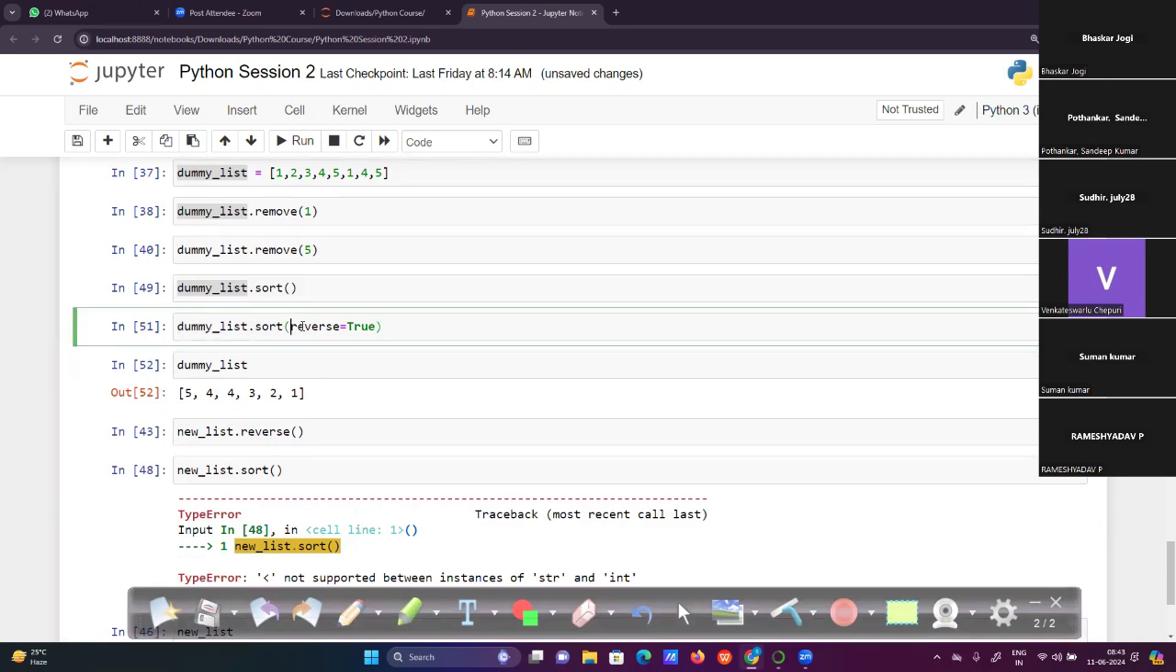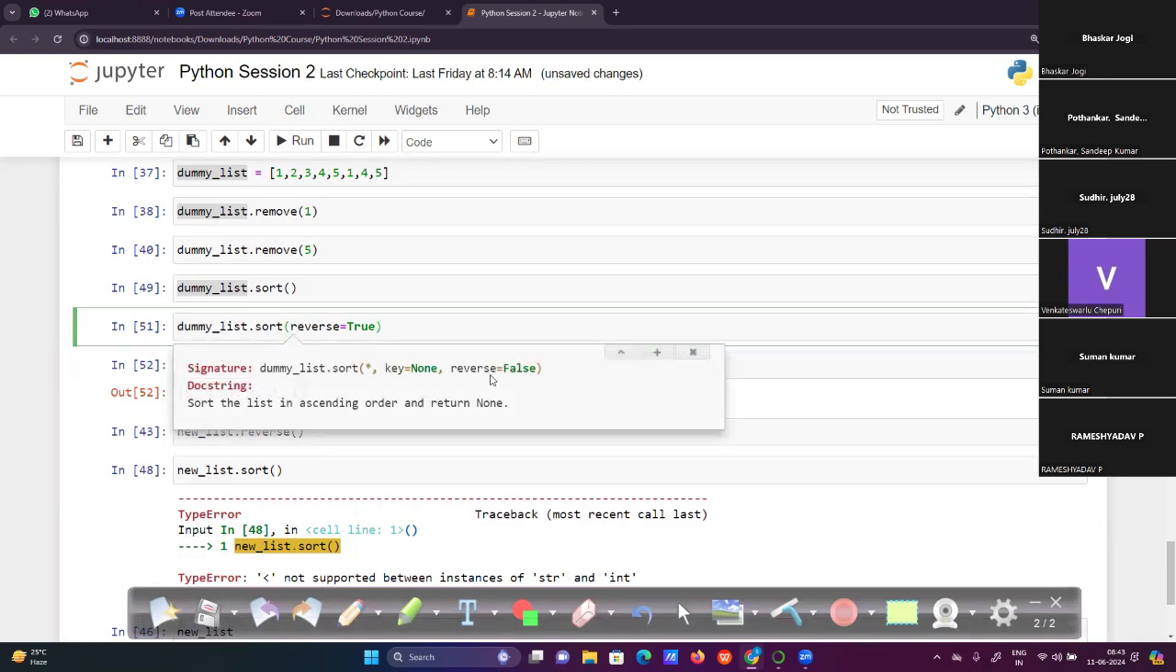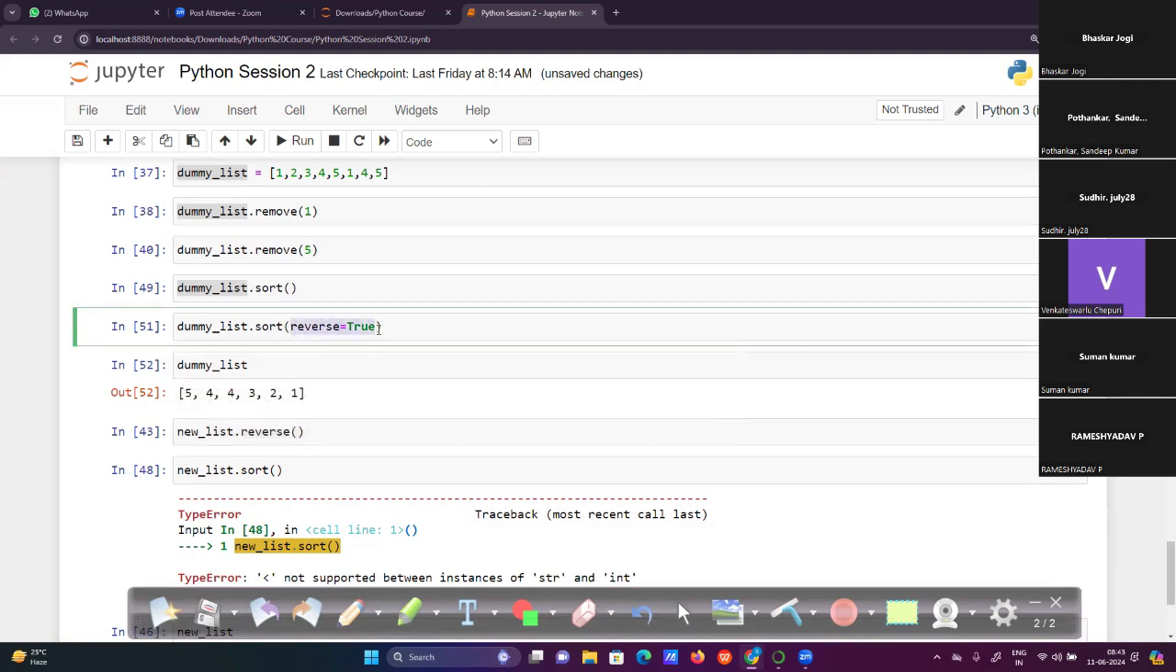So we have the parameters here: key None, reverse. For any kind of method, they provide default parameters; if we don't pass them, it will take the default values. Here, I didn't provide reverse previously, but it took the default value False. That is the reason it was provided in ascending order. But now I mentioned reverse equals True. Reverse equals True is nothing but descending order. Then the list is converted into descending order.